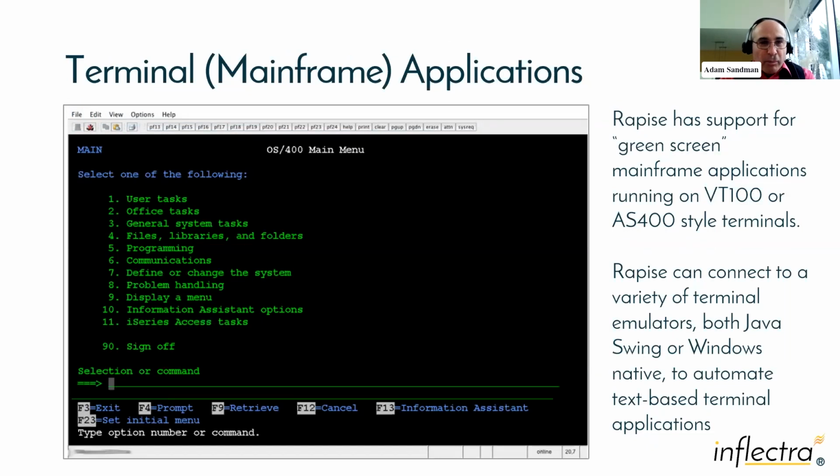And of course, not as common, but still useful occasionally. Sadly, a lot of apps are still terminal mainframe apps. When you hear about airline reservation systems going down or banking applications going down, in many cases, they are still using AS400 or other terminal-based applications. These apps were built in the 70s using COBOL, but they work and they're doing critical applications. Rapise can connect to a terminal emulator. We've got some different examples of those, Java and Windows, JavaScript-based typically, and we can then automate the interacting of data and the reading of the text from a terminal app.